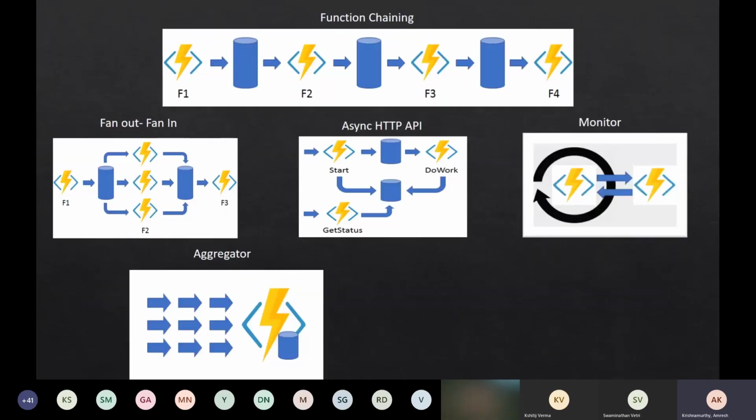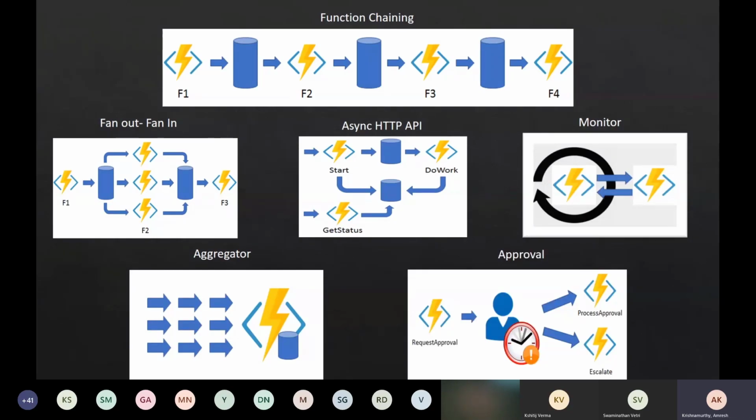I can show you the next part of the demo, which is all about durable functions. We will see how durable functions help us maintain the state and how we can achieve all these workflows. The patterns that I've put here are solvable using Azure Functions, but it is going to be so tedious. We need so much capacity from Azure to solve all these workflows just by using Azure Functions. But all these patterns are now easily solved using durable functions.